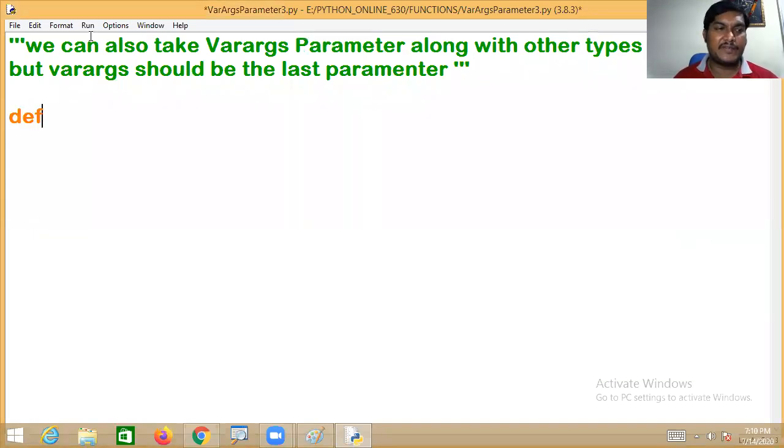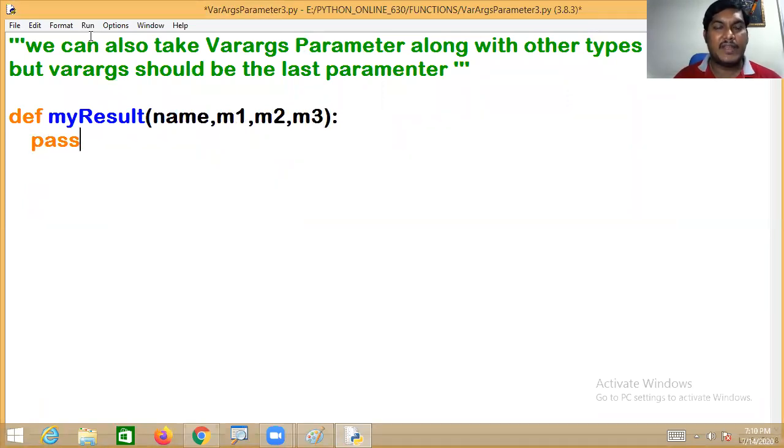Sir, I want to define one function, my student or my result. But for this function, listen: name, m1, m2, m3. If you define the function like this, these are all positional parameters. By the time of calling this function, we have to pass how many arguments? Four arguments at any cost.